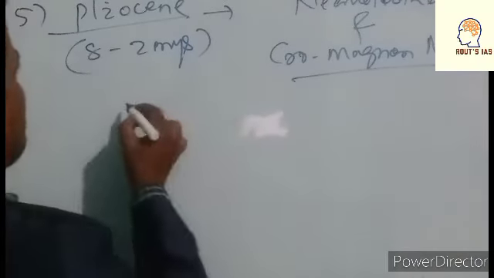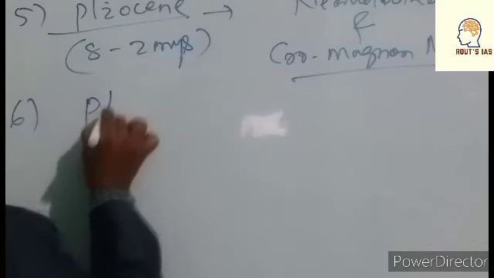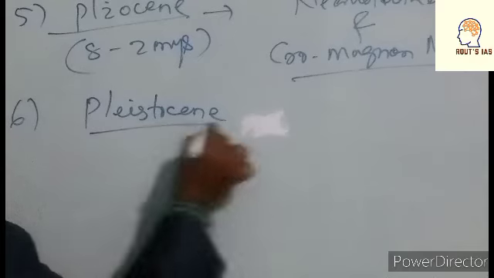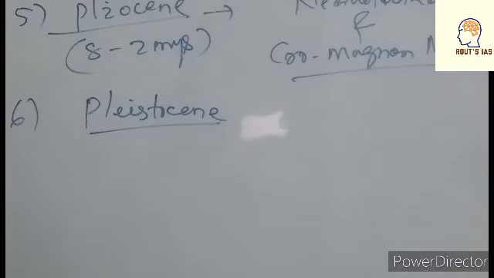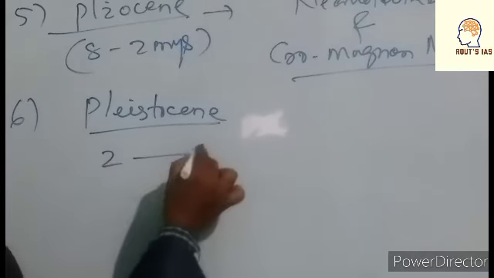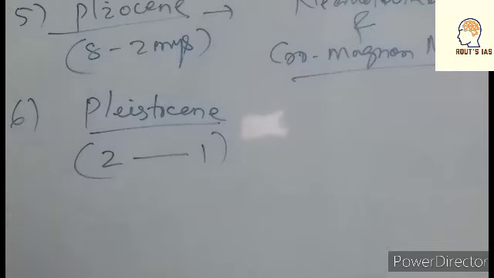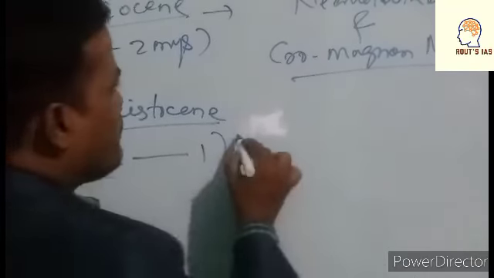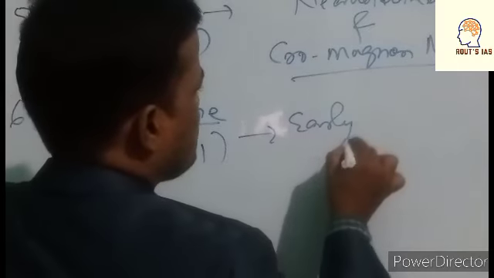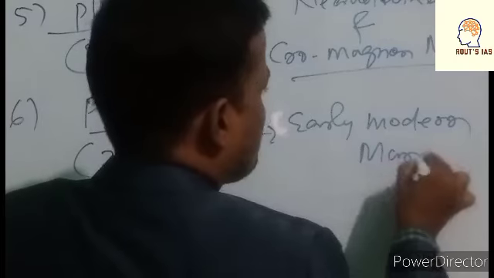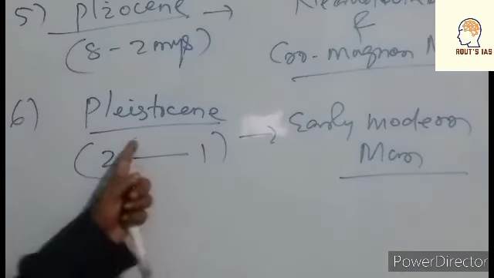Next, come to what? Next one is number 6, Pleistocene. The Pleistocene period belongs to what? 2 to 1 million years ago, we can say. And in this period the early modern man appeared in this Pleistocene period.